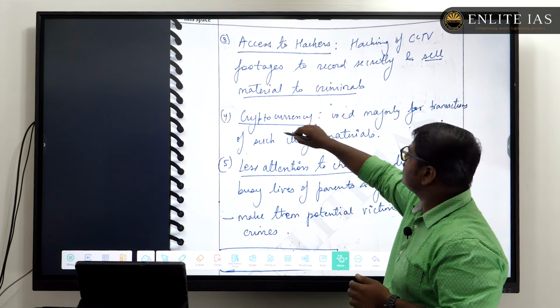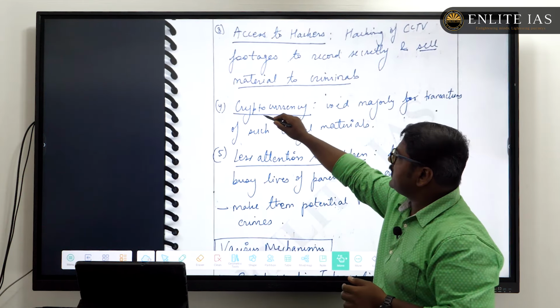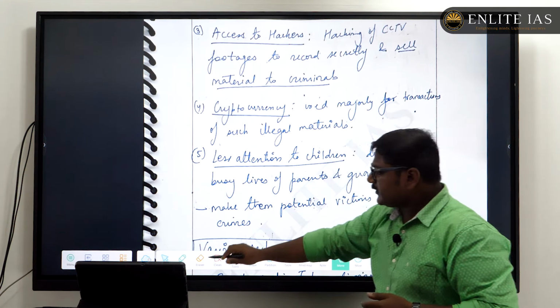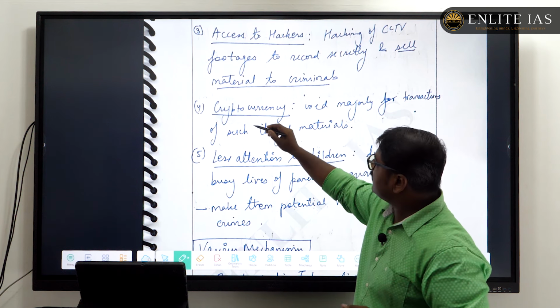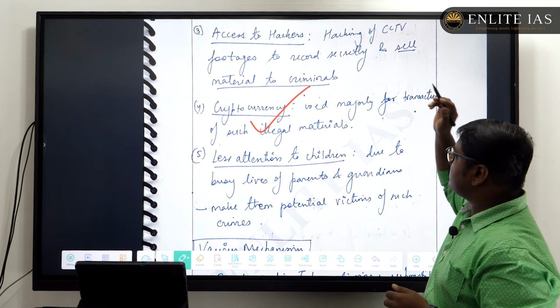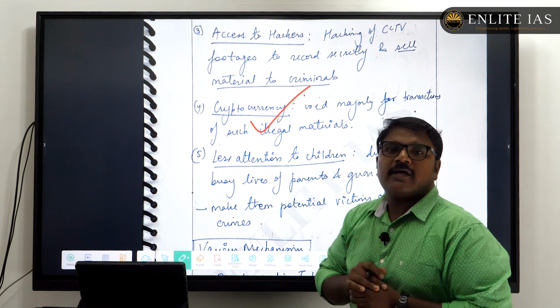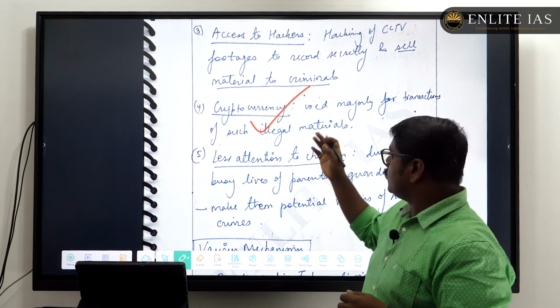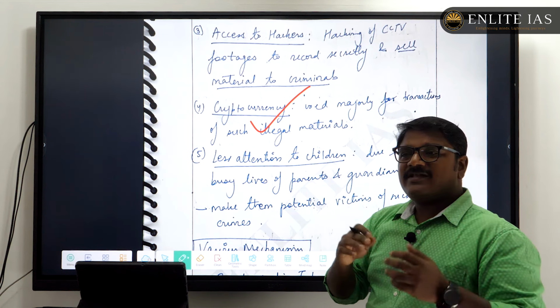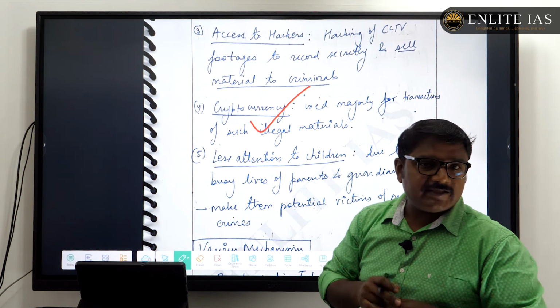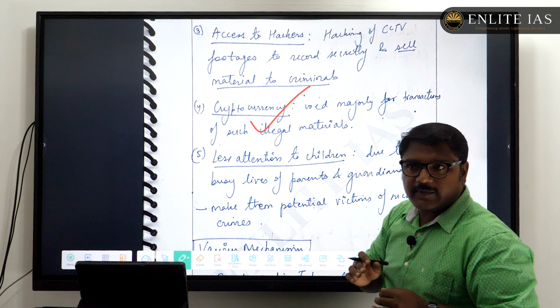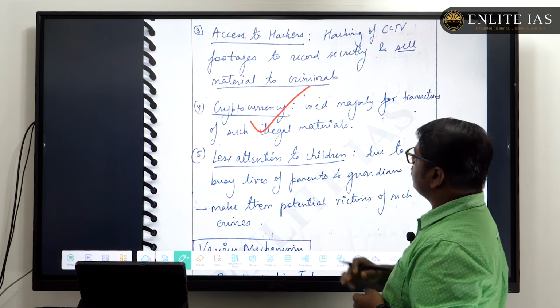And the other thing is cryptocurrency. You can say that the illicit or illegal trading, often the selling of this CSAM material, is being carried out through cryptocurrency. So it is very difficult for the law enforcement agencies to find out the exact perpetrators behind that. So that is a thing.